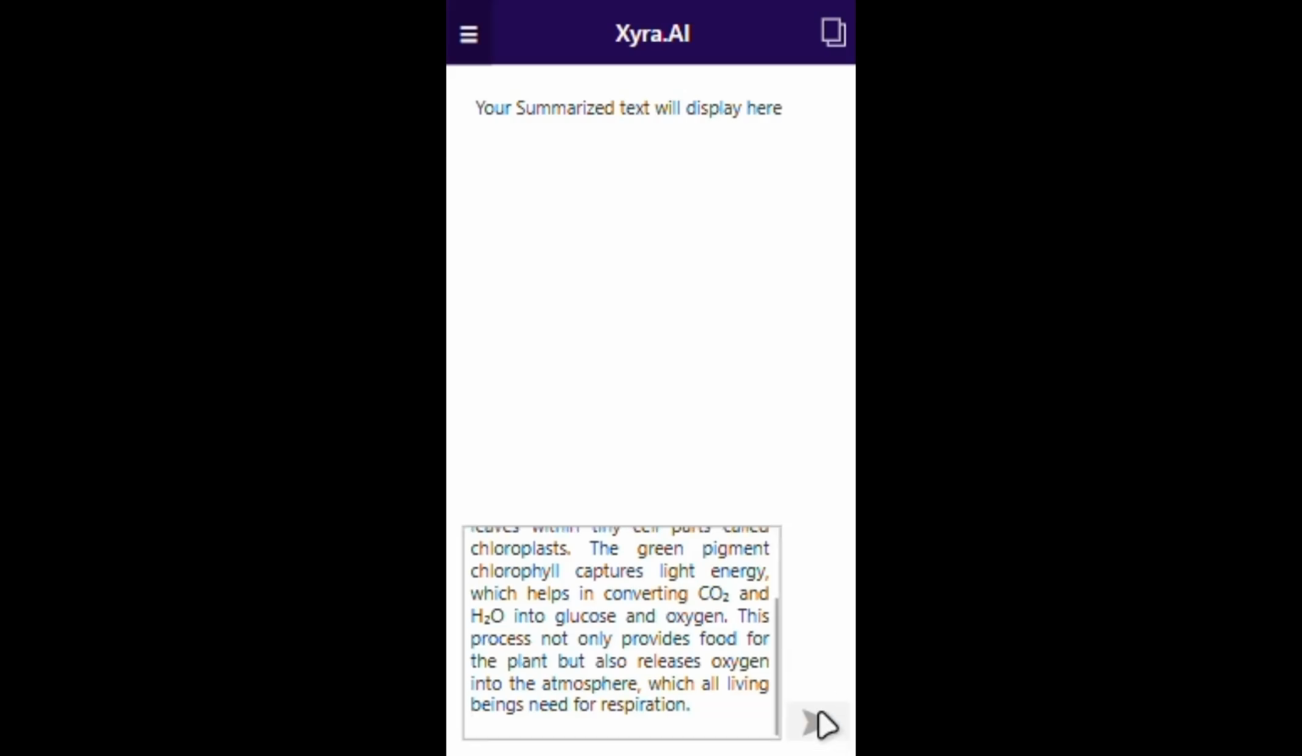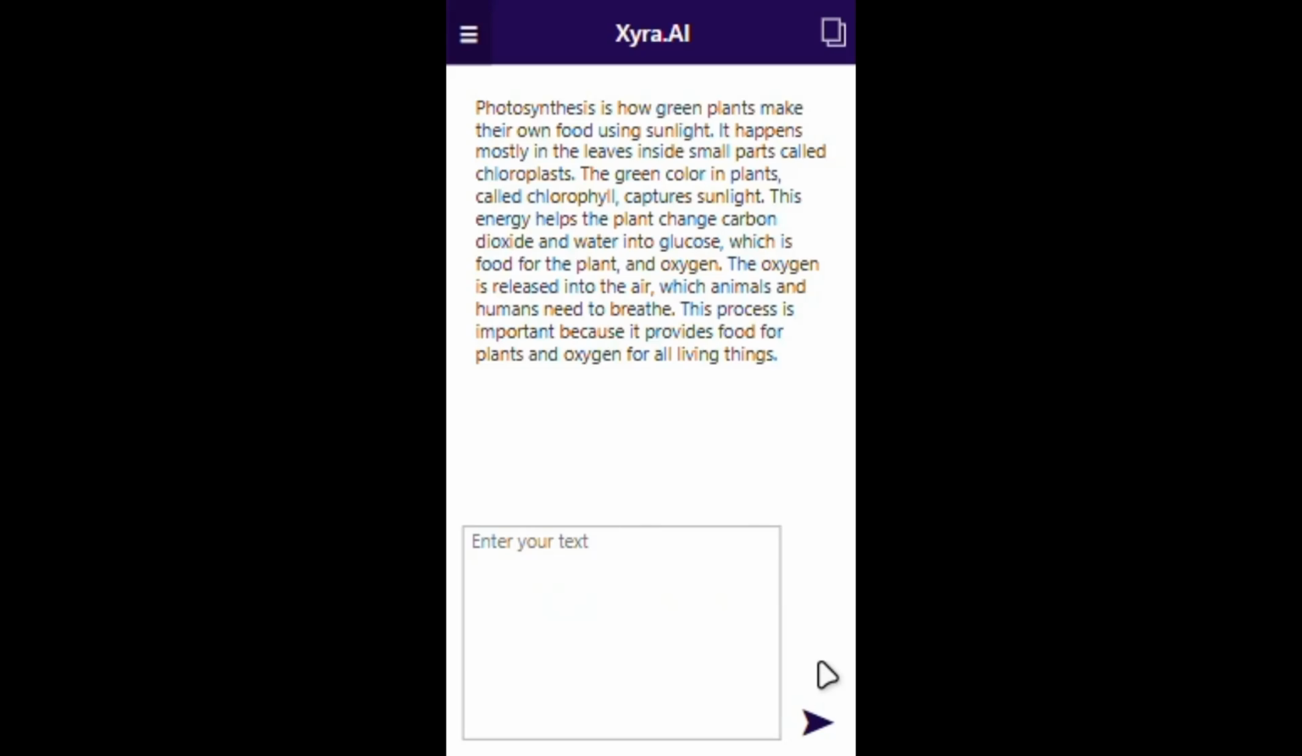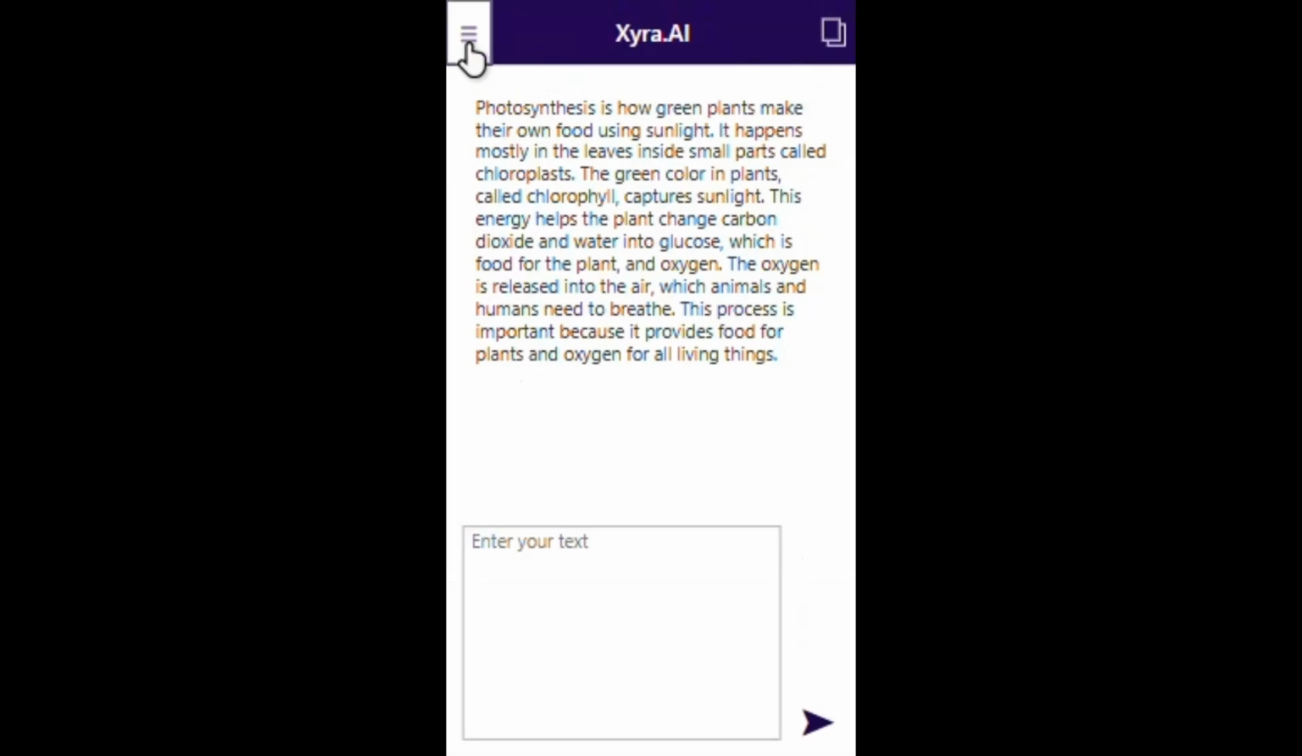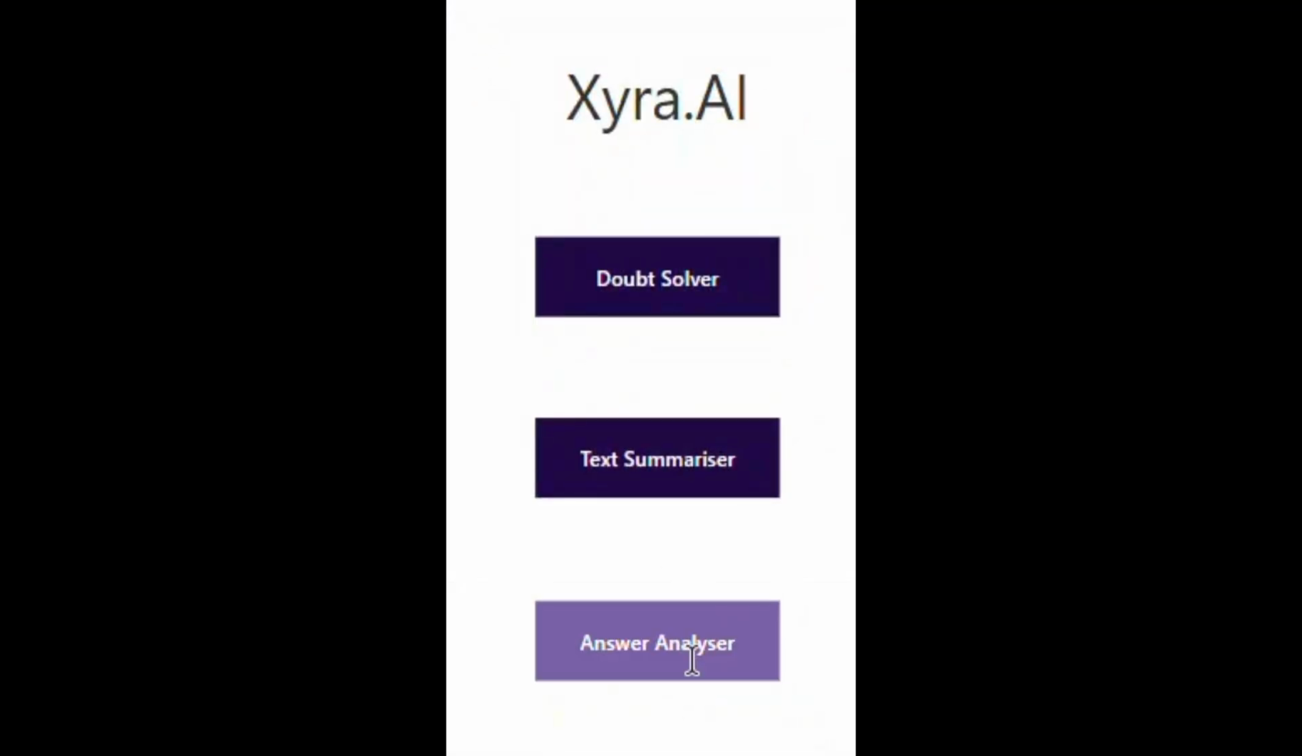During this time, AI is scanning the text and picking out the main ideas. And there it is. The summary says photosynthesis is the process where plants make food using sunlight, carbon dioxide, and water, releasing oxygen. It's short, clear, and perfect for a quick revision. Now the third feature is answer analyzer.